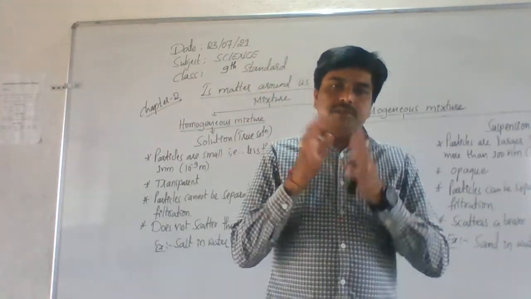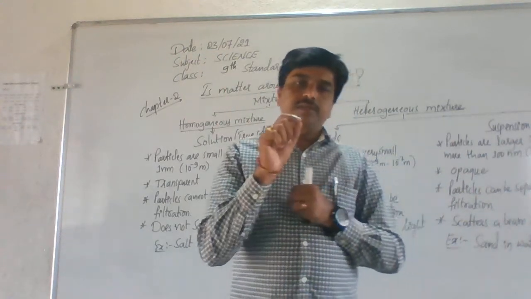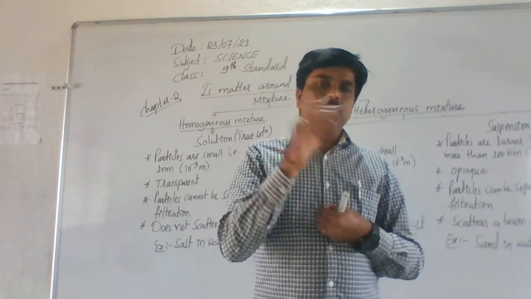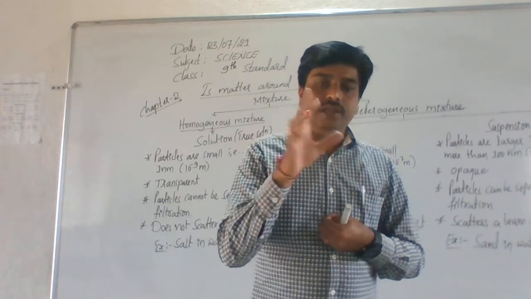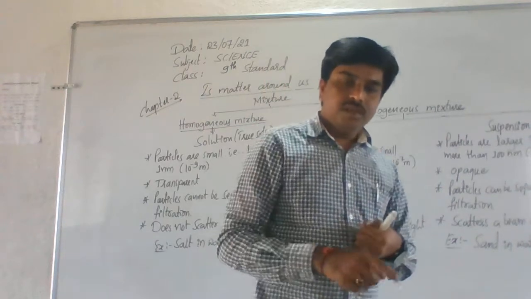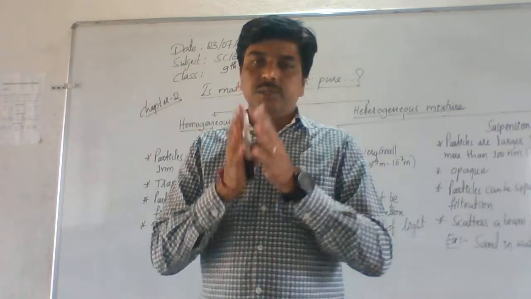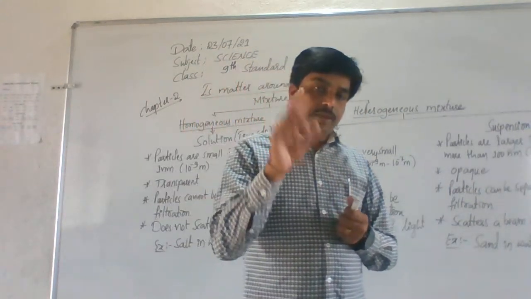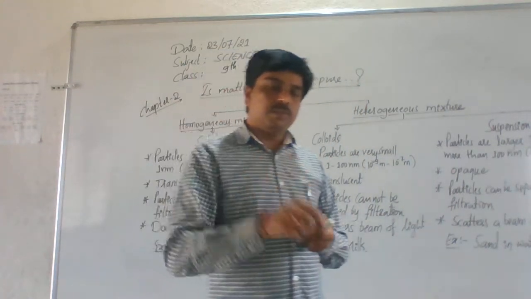So elements have the same kind of atoms. The particle of that element we call the atom. The compounds also have the same molecules. The simplest particle of a compound is called a molecule. The simplest particle of an element is called an atom. Mind it, these are the differences between atom and molecule.